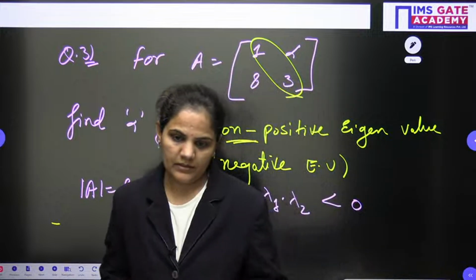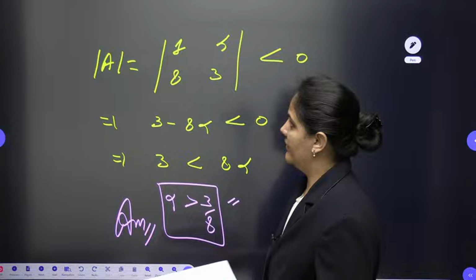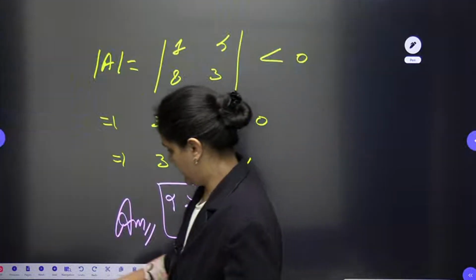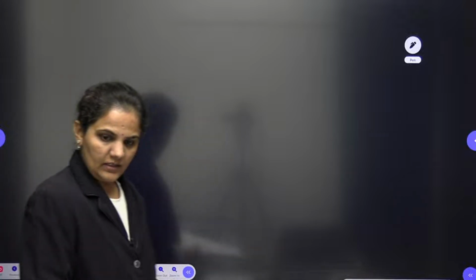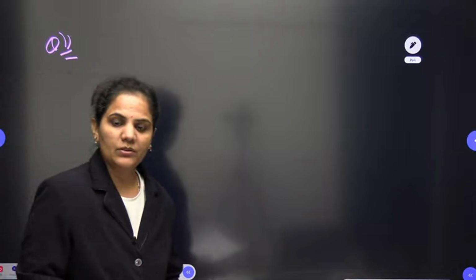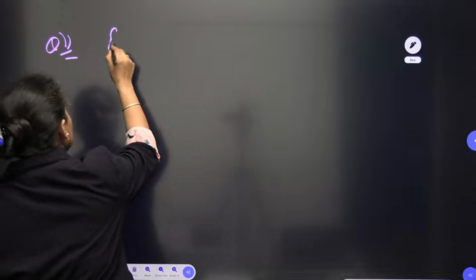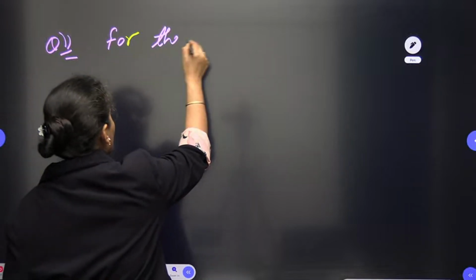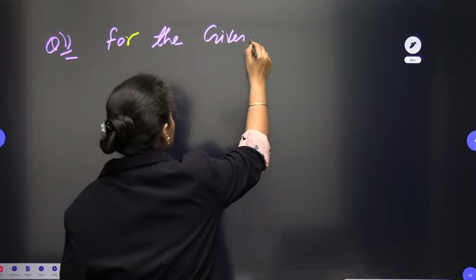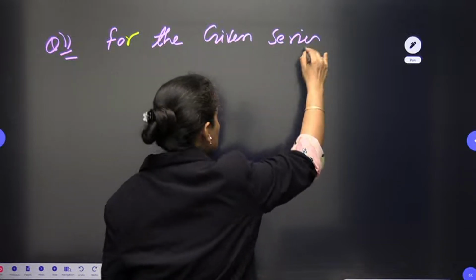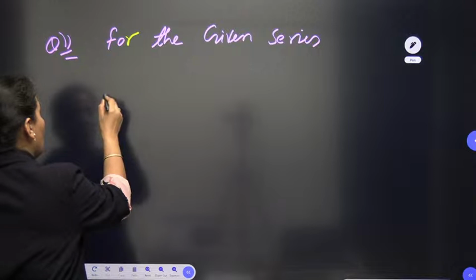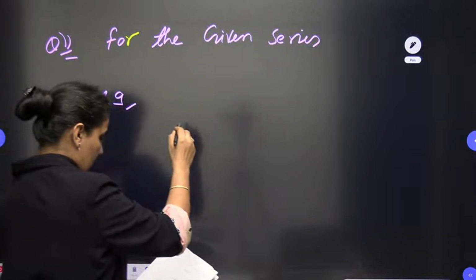Hello everyone. So now I am having a few more questions from the maths and aptitude. Let's go for the solution. So we are having one basic question from the series again from the aptitude. Let's see the very simple question. So the question is for the given series, we are having a series. We need to find out the odd one out.